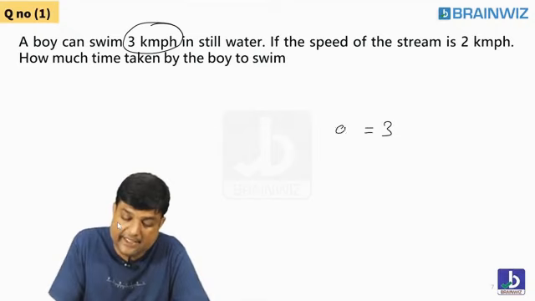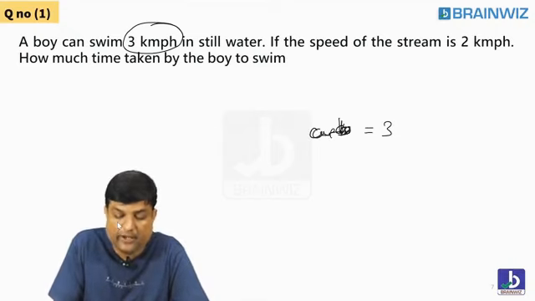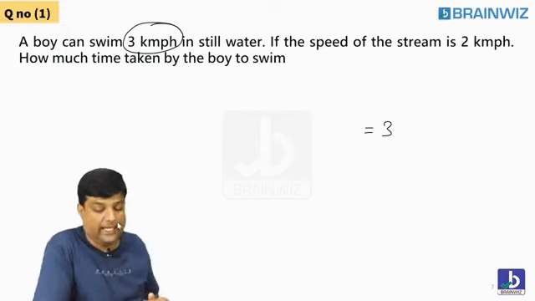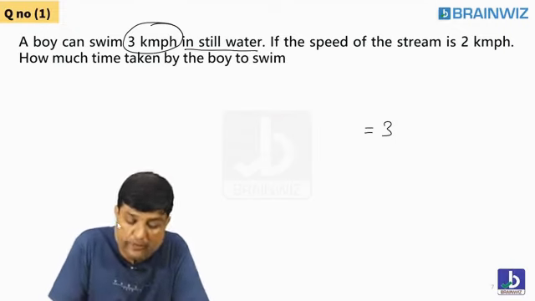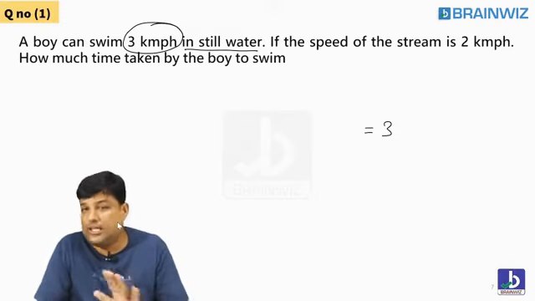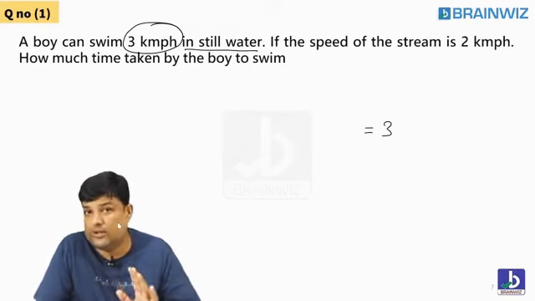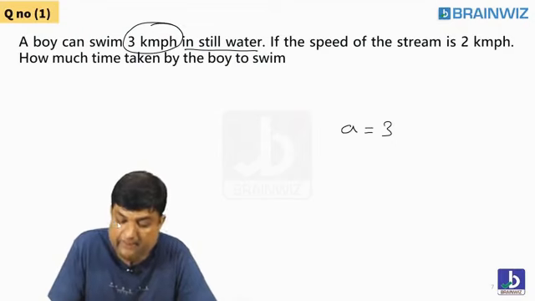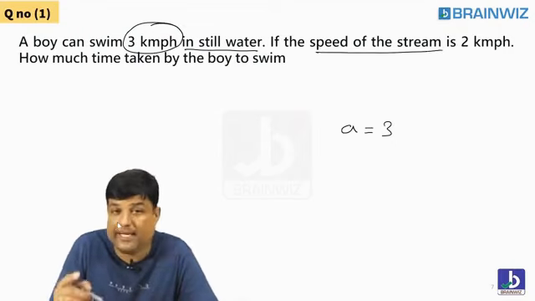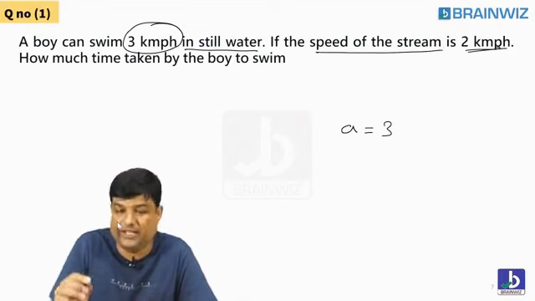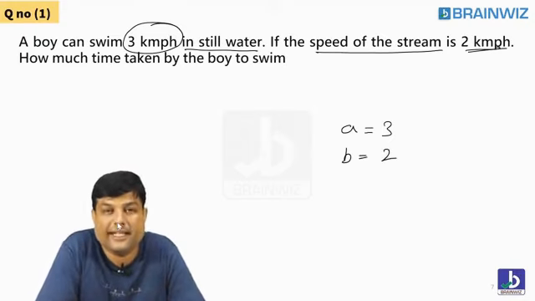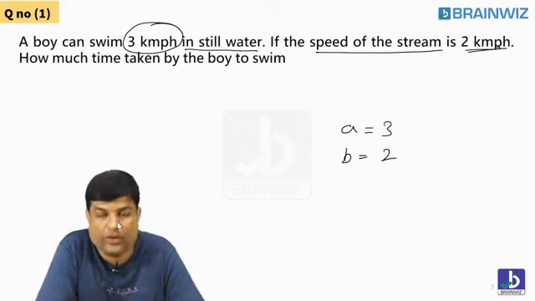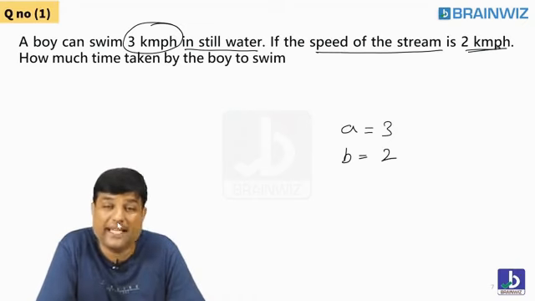Is this 3 A, or B, or A plus B, or A minus B? Do you have any idea who this is? Students, this 3 km is the distance the boy can swim in still water. Still water means not running water, only still water. So this should be taken as A. And the speed of the stream, as I already told you, will always be B. That is 2. Are you understanding? So you should know what is A, what is B, what is A plus B, what is A minus B.